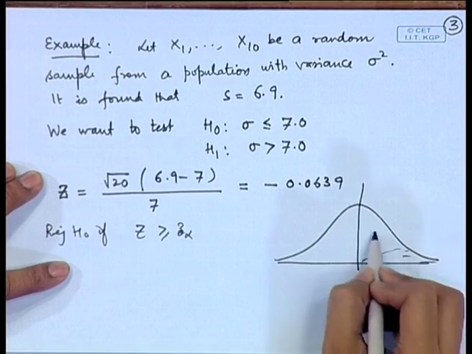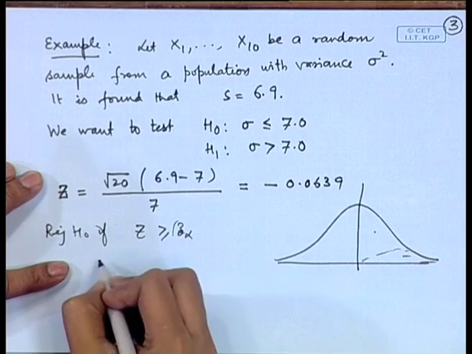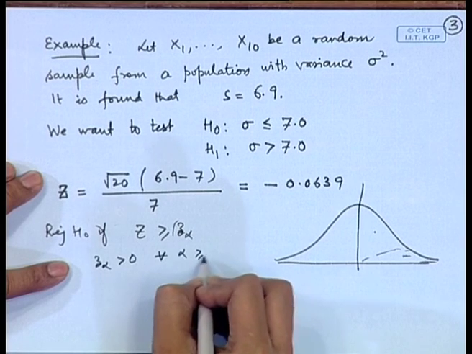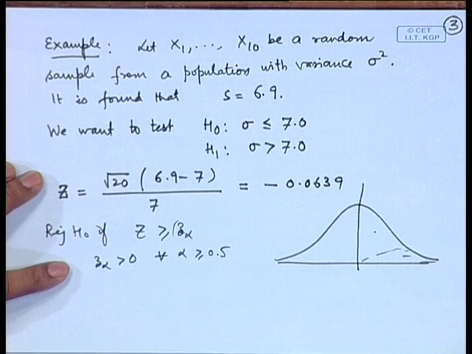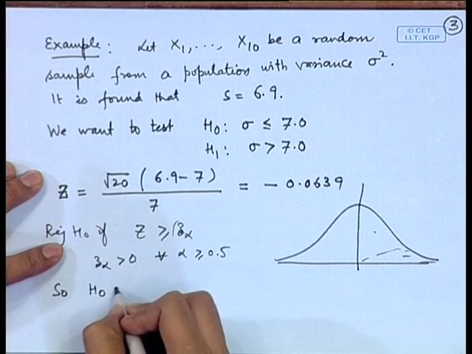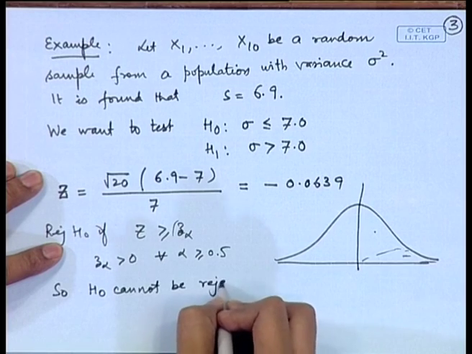So, all these points are positive. So, this z alpha is positive for all alpha less than or equal to 0.5. So, H naught cannot be rejected.